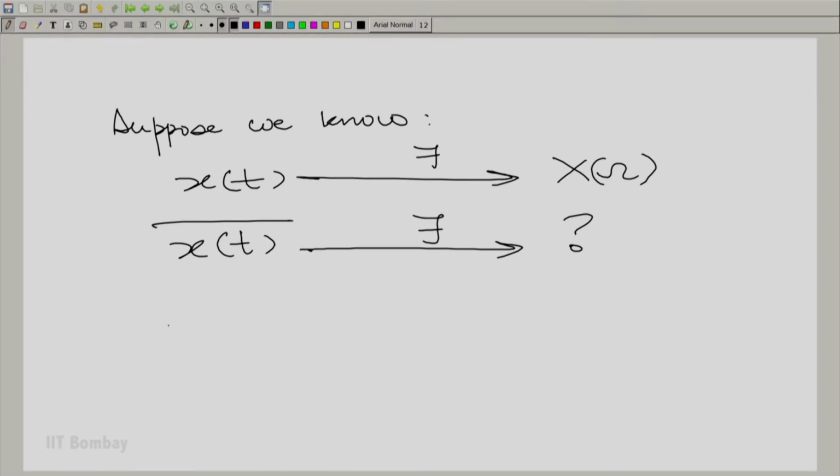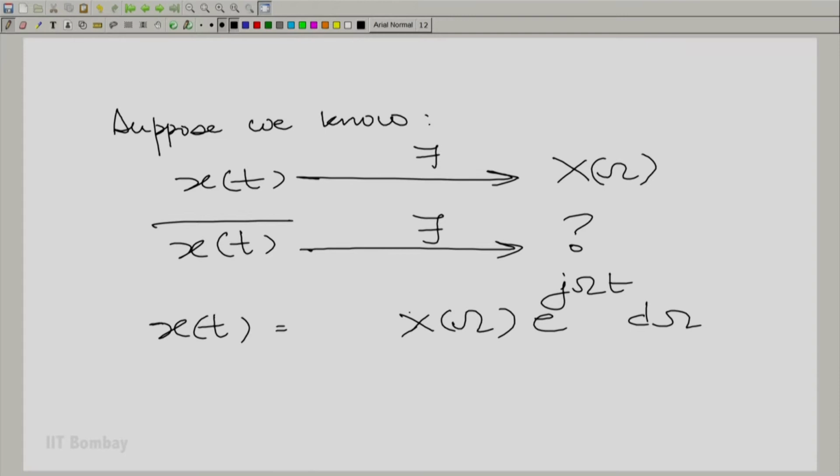So, let us write down, we will obtain x(t) in terms of capital X(omega) by taking the inverse Fourier transform. Capital X(omega) e raised to the power j omega t d omega integrated from minus to plus infinity divided by 2 pi. We can now take a complex conjugate here.